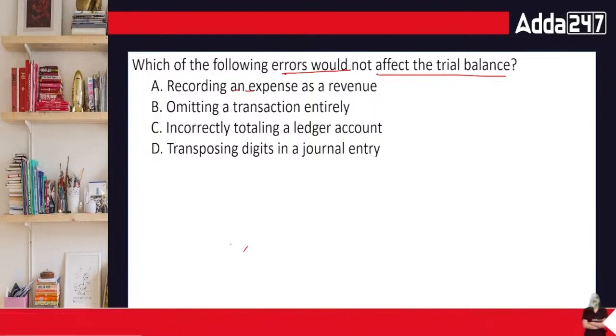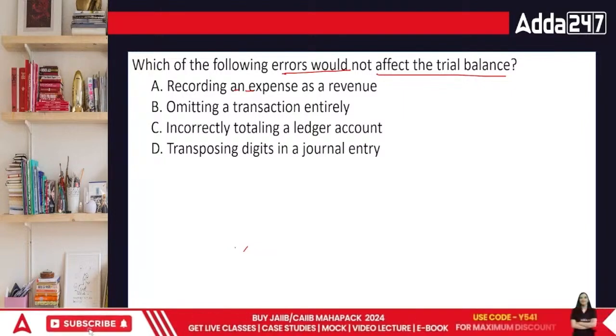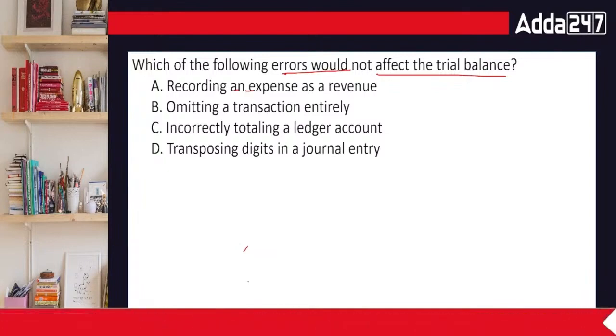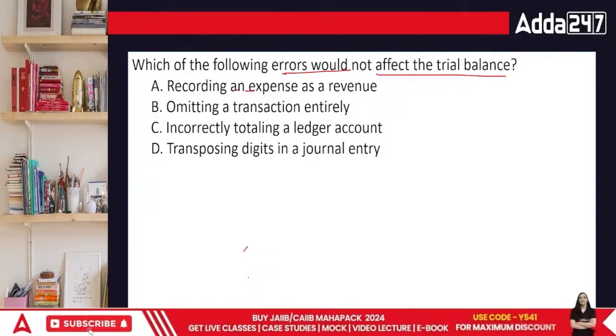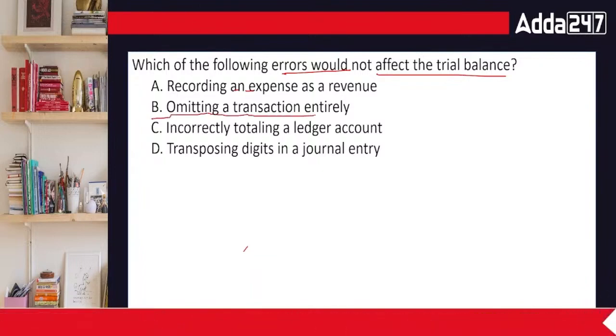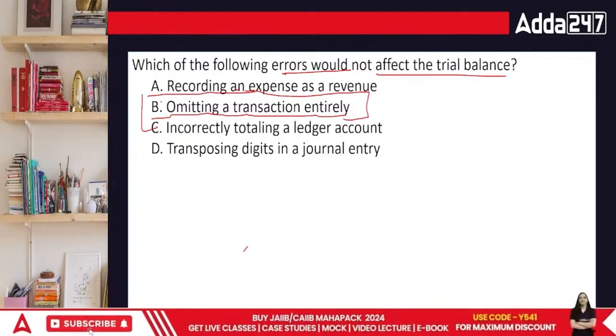Then the next point is omitting a transaction entirely, or transposing digits in this area. So I think I'll take up the area of complete omission. Omitting means having a complete omission. You forgot to record certain things entirely, which is covered as omitting.